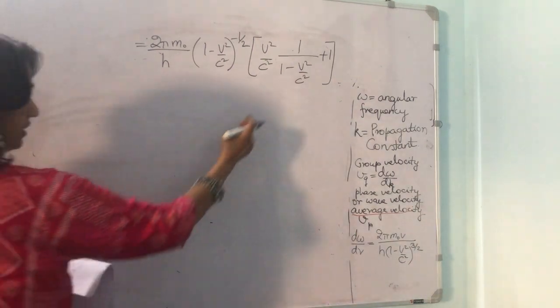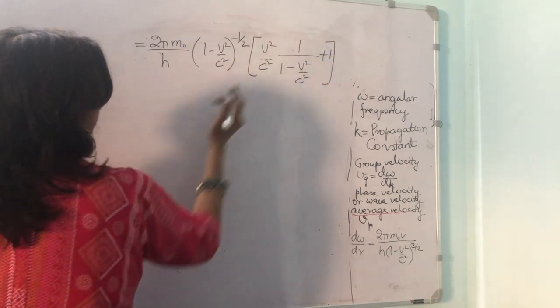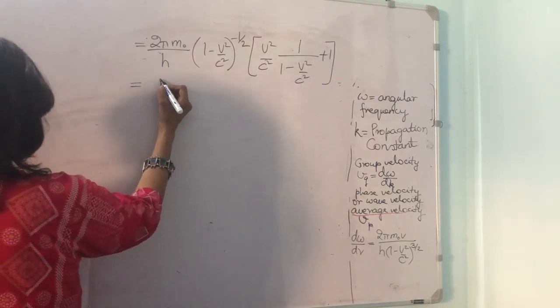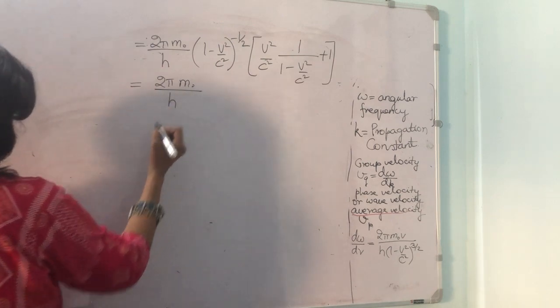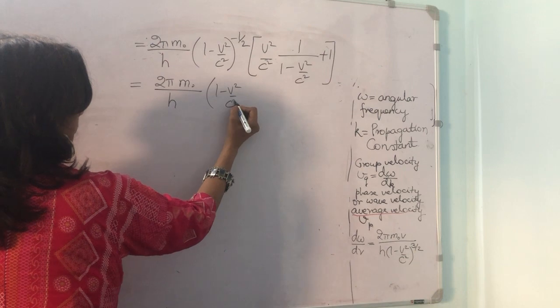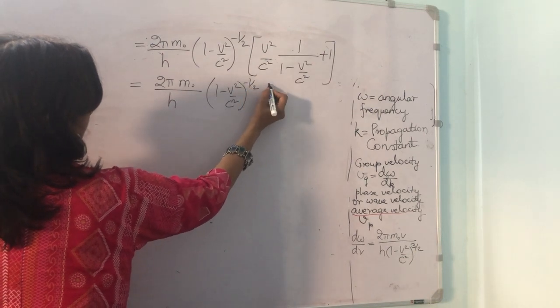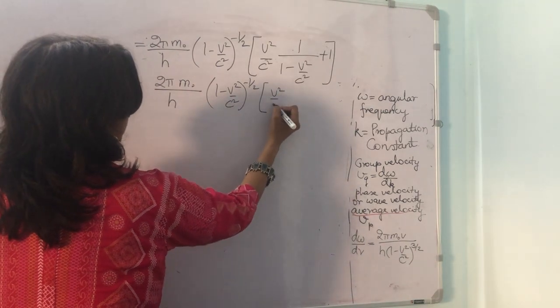Now this c square we will take to the numerator, and this c square and this c square will get cancelled, so you are left with 2 pi m naught divided by h into (1 minus v square by c square) to the power of minus half into v square by c square.